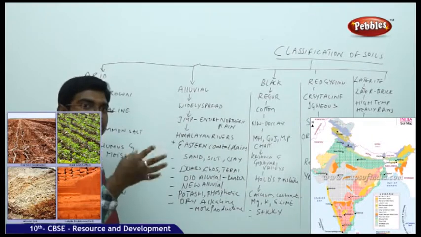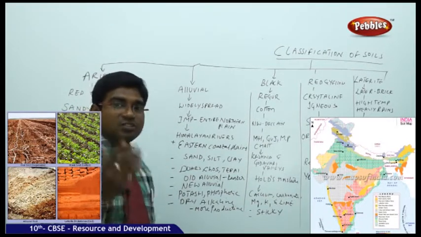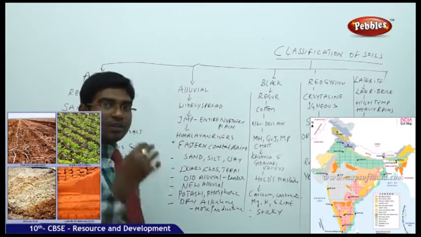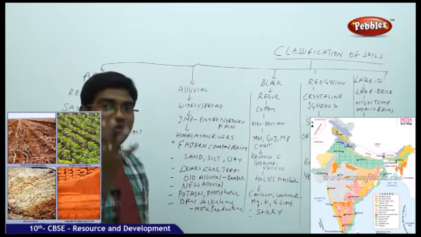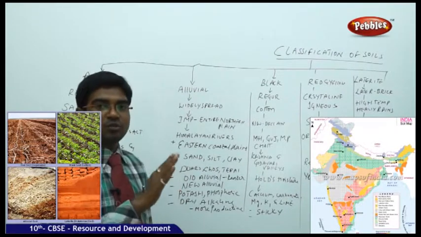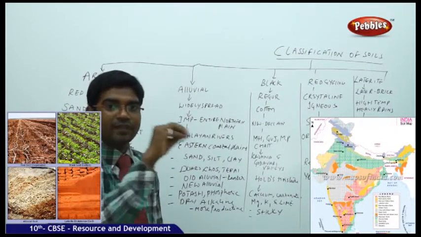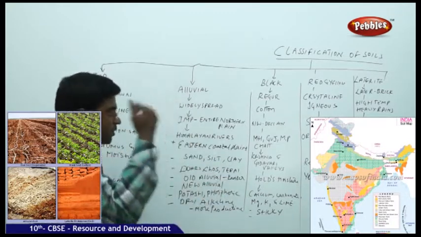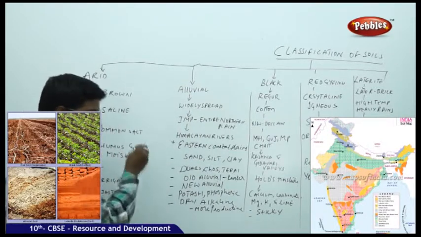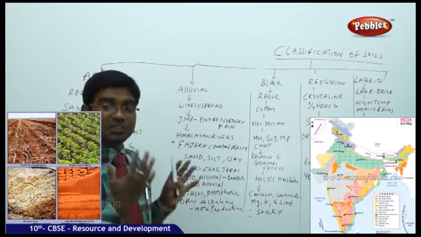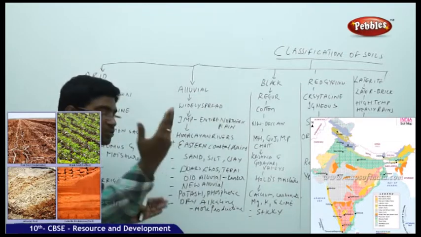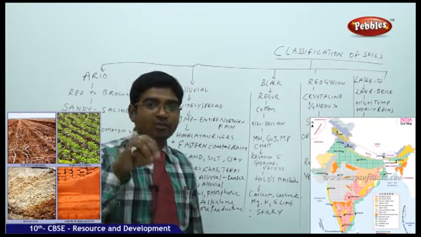And in the alluvial we again have different categorization: older alluvial and new alluvial. Older alluvial is known as Bangar, new alluvial is known as Khadar. In the older alluvial, you have more content of Kankar, which is not good, whereas Khadar is more fertile than Bangar. It gives more production output, and it also has chemicals like potassium, phosphoric and lime products, which are more useful for agriculture. Alluvial soils are the best soils for doing agriculture if we can do it properly.